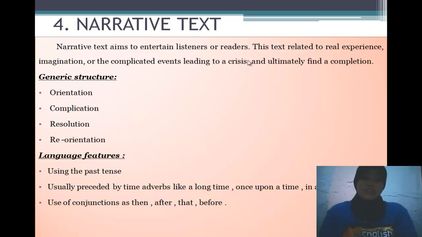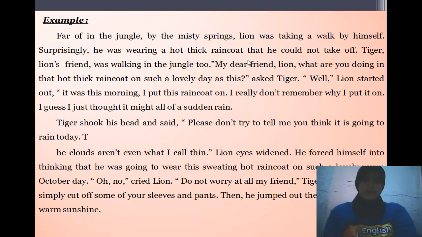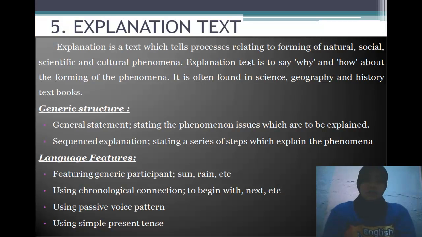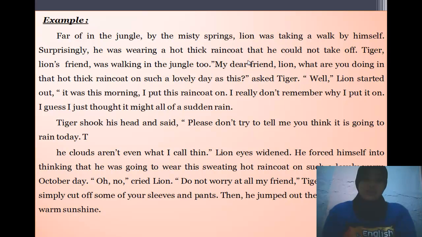And language features of narrative text is using the past tense, usually preceded by time adverbs like a long time, once upon a time, in faraway land. Use of conjunction as, then, after, that, before, and etc. And this is example of the narrative text.